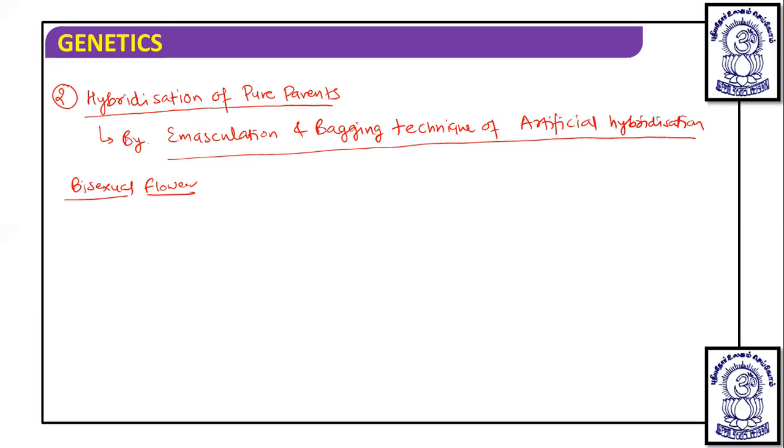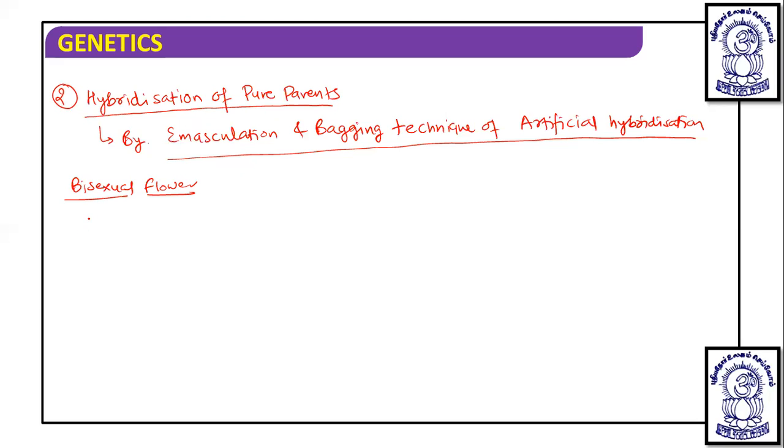So we have to use a particular parent plant. From one we are going to use a male gamete or pollen grain, and from the other we are going to use a carpel. From the plant from which we need the pollen, we use the stamen and there is no necessity of the carpel; in the plant where we need the egg, the carpel is important and there is no necessity of the stamen.